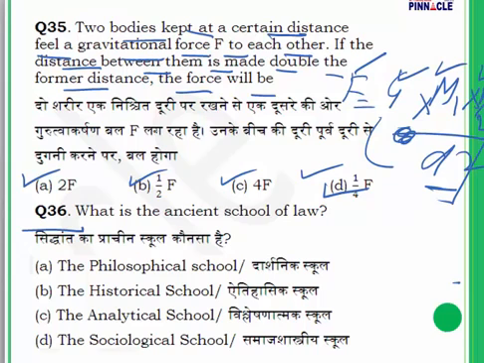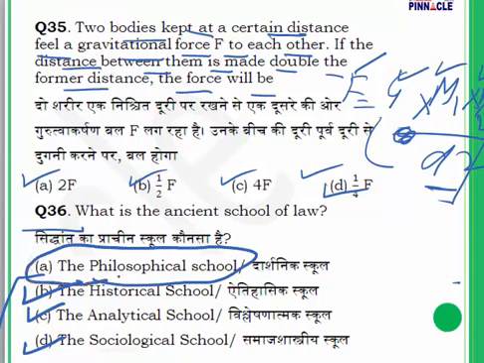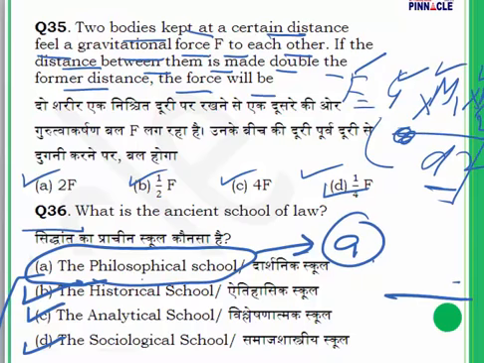Now, the modern schools of law include the analytical school, the historical school, and the sociological school. All these are modern schools of law. The principal modern schools of law are the analytical school, historical, comparative and sociological. So the philosophical school is one of the ancient schools of law. That is our answer for question number 36.